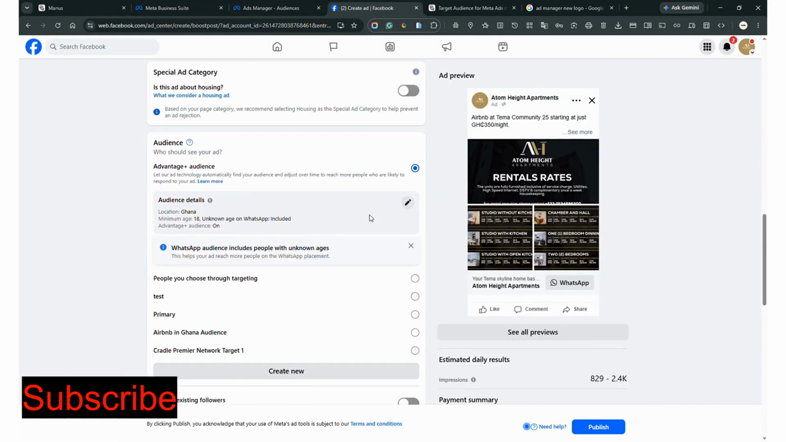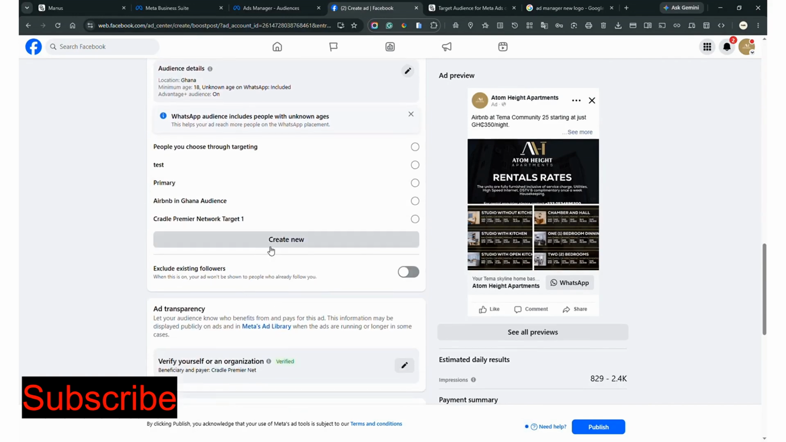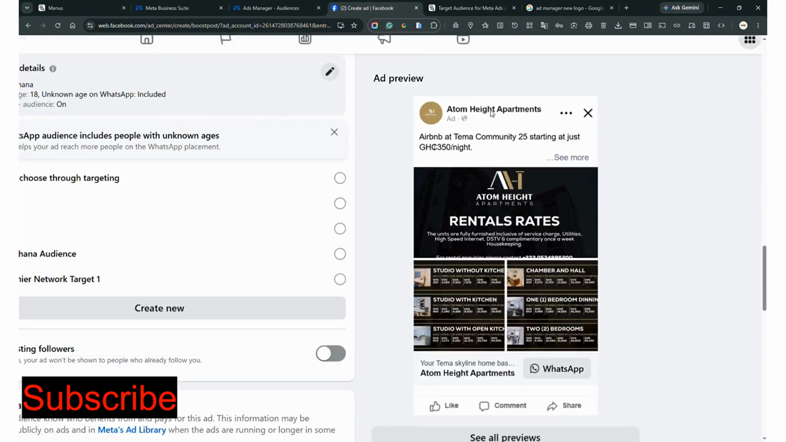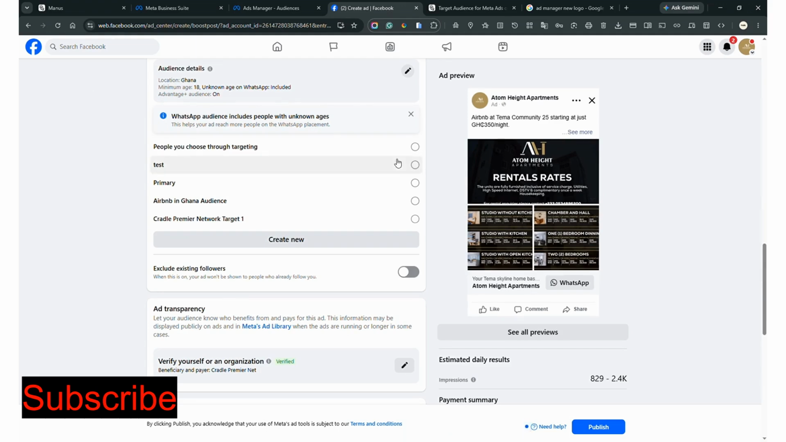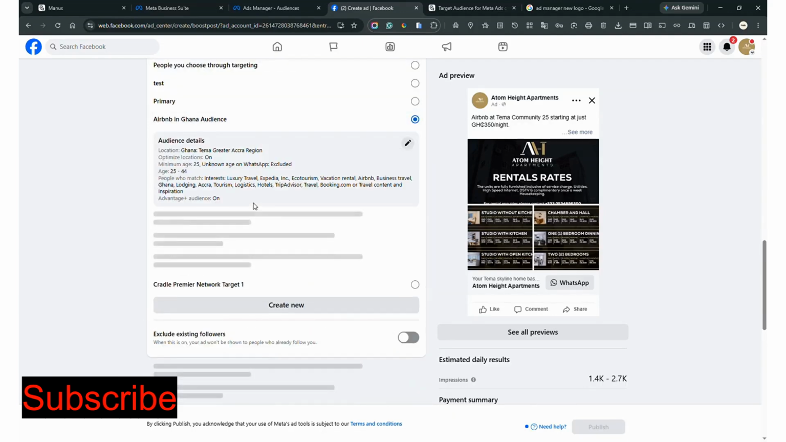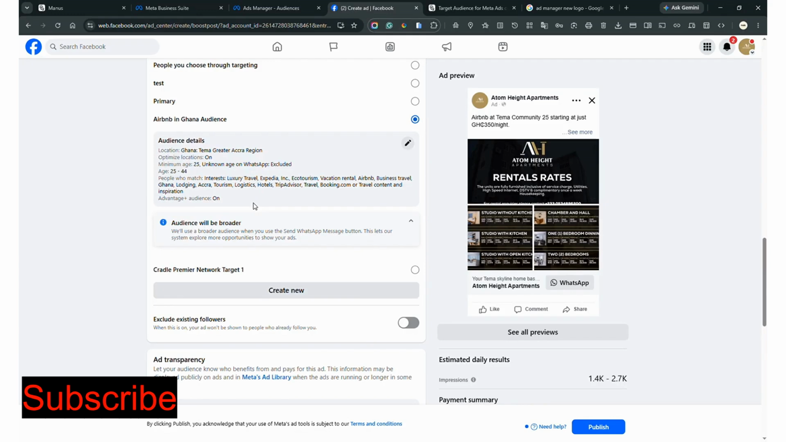And then over here, click on Airbnb. So now you see we have the test, primary, and Airbnb audience. This is because this business page is actually under Credit Premier Network. So any audience that we build under Credit Premier Network is going to reflect here. That's why we are seeing the test, the primary, and the Airbnb. And this one is for the Airbnb, so you're going to choose the Airbnb. So you don't have to start over again doing the audience and all of that. No, it's already defined over here.